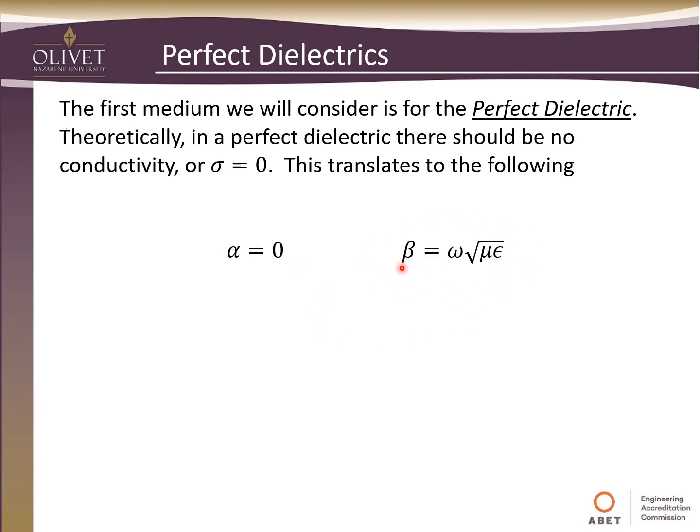Our phase constant would be reduced to this equation here. Our phase velocity and our wavelength, again, clean up a little bit. And then finally, our eta function reduces to this. It's our intrinsic impedance. So if you're working with a perfect dielectric or close to perfect dielectric, you can see that the equations do simplify quite a bit here.